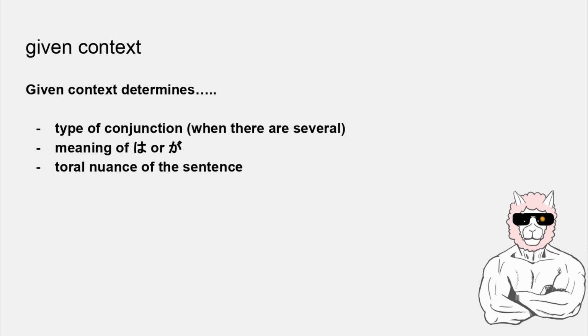And now the given context. The given context is very important because it determines the type of the conjunction if there are several meanings, the meaning of wa or ga, and the total nuance of the sentence.